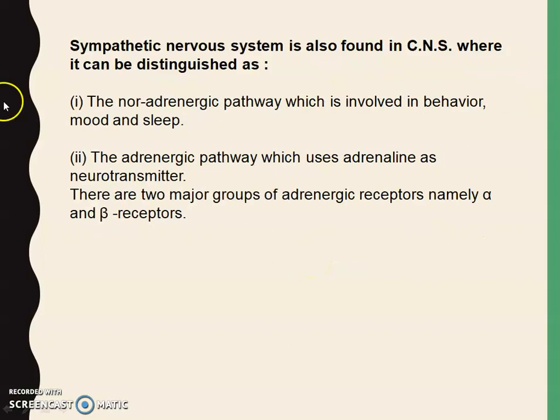The sympathetic nervous system is also found in the CNS, where it is distinguished as the noradrenergic pathway, which is involved in behavior, mood and sleep. There is also the adrenergic pathway, which uses adrenaline as the neurotransmitter. There are two major groups of adrenergic receptors, namely alpha and beta receptors.